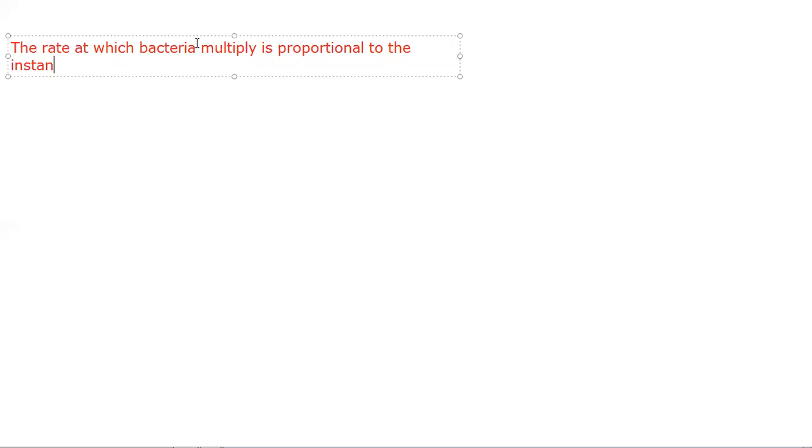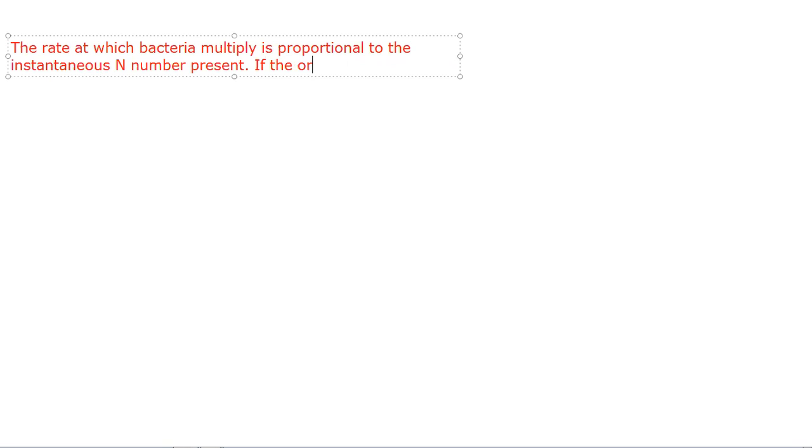The rate at which bacteria multiply is proportional to the instantaneous number present.